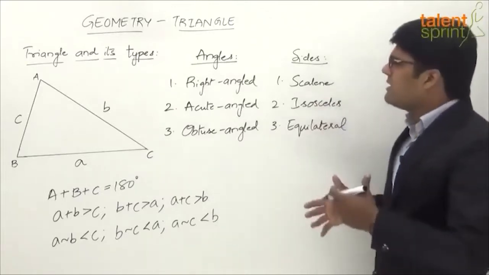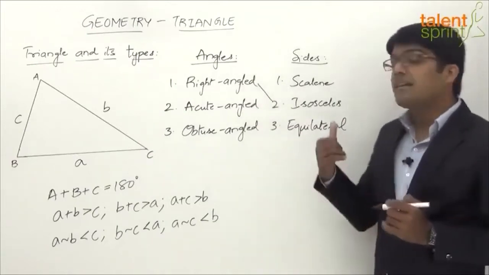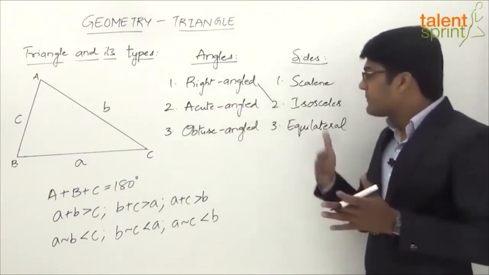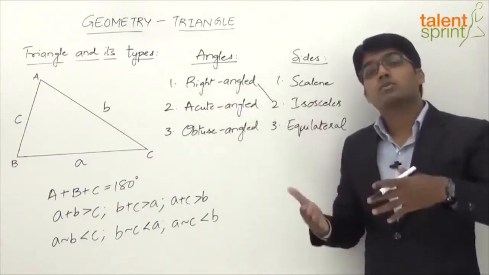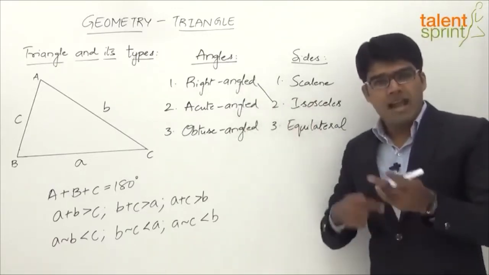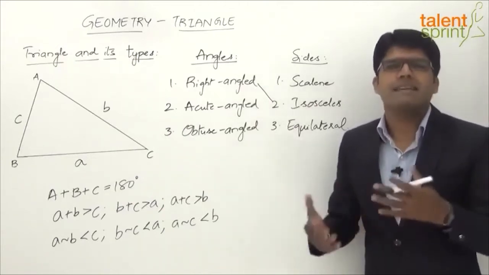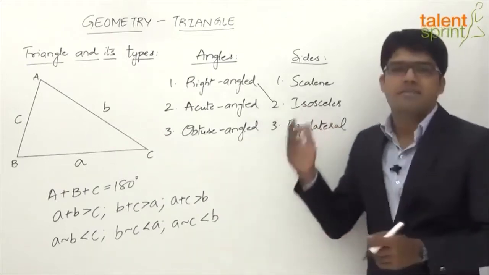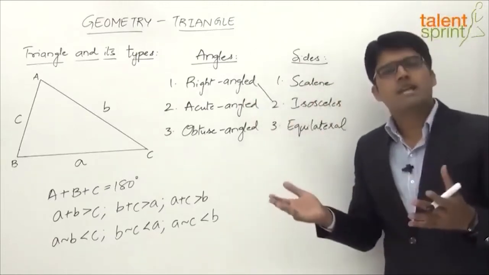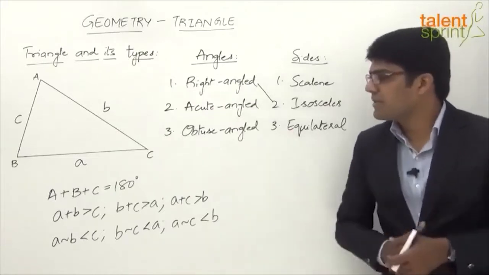Okay. Then there can be special cases here, for example, a right angled isosceles triangle. What is meant by a right angled isosceles triangle? A right angled triangle is the one where one of the angles is 90 degrees. And an isosceles triangle is the one where any two sides are equal. So a right angled isosceles triangle will have one angle as 90 degrees, and the two sides which include that angle of 90 degrees will also be equal. So that's a special case here. Okay. Then generally there is the right angled scalene triangle, where the three sides are different but one of the angles is 90 degrees, and so on. So that's about the classification here.